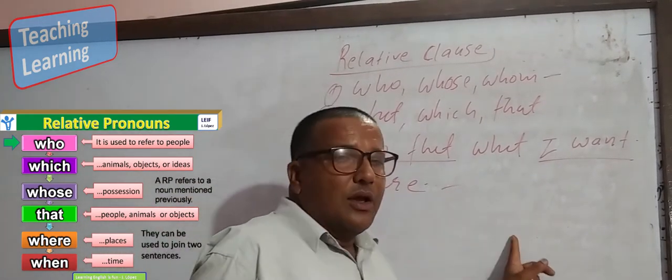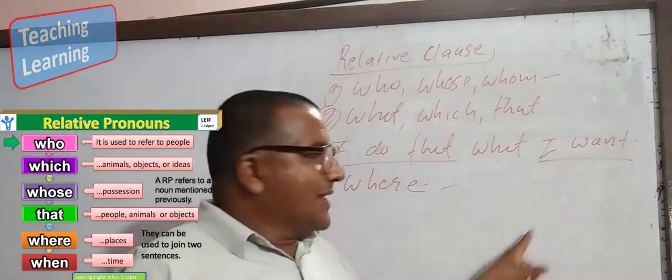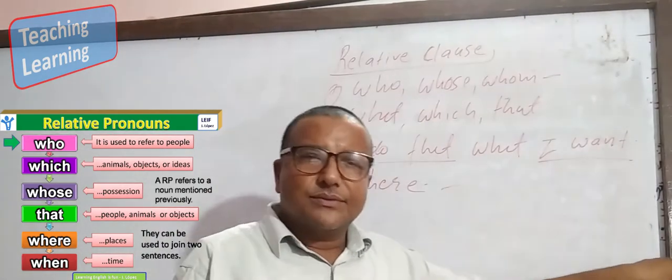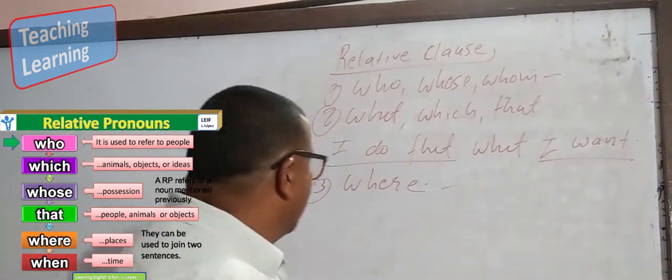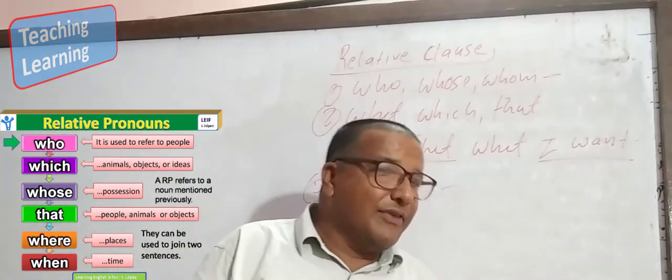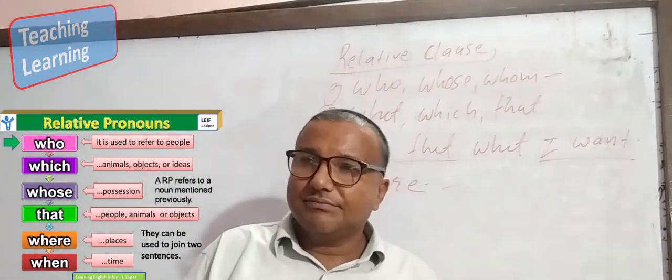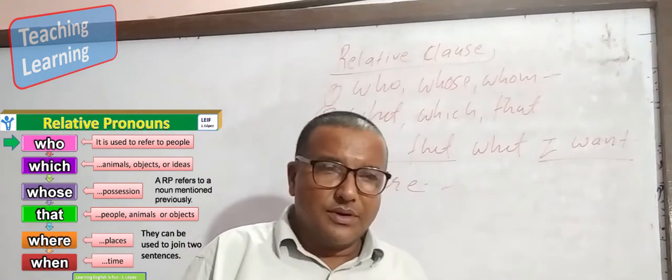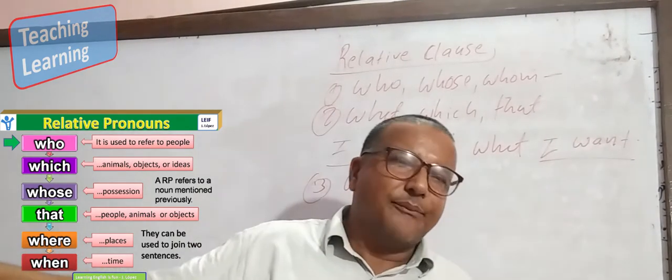Where. Where is used in the relative clause for place. I have been living in Thimphu where I was born.